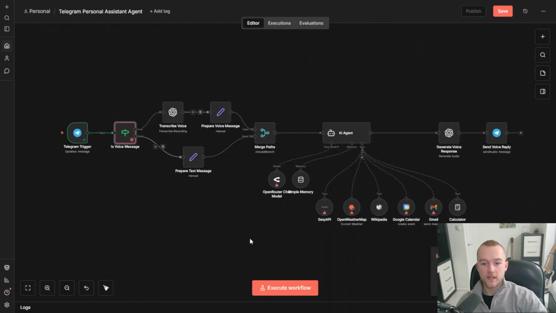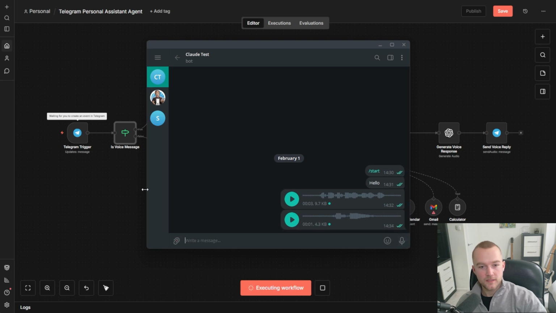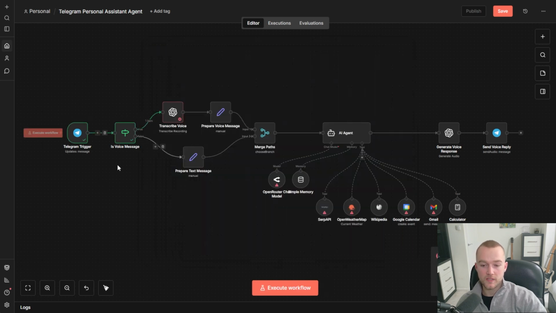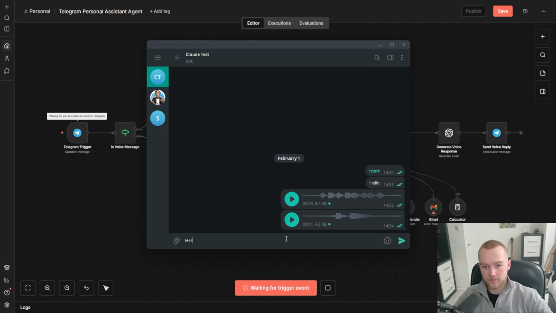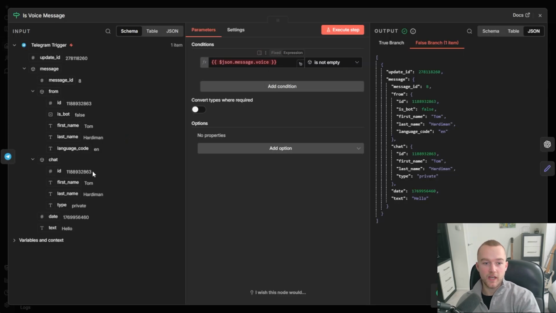So if we execute this, testing, send that through. Okay, now it works. And now if we send a normal message in, okay, and it works. So you just needed to get rid of that, drag it in, and it just updated it automatically. And you just want still an object, but instead of exists, is not empty.